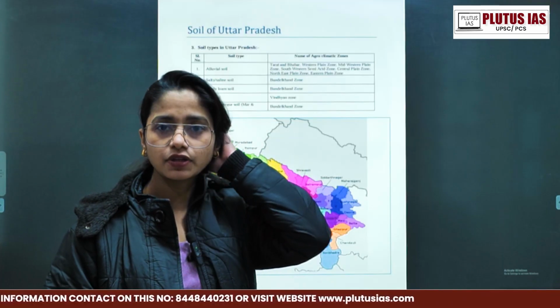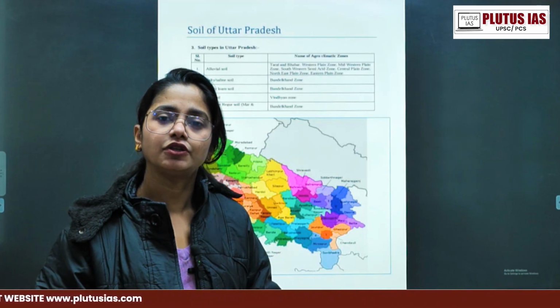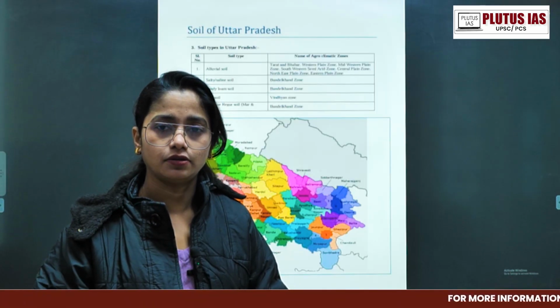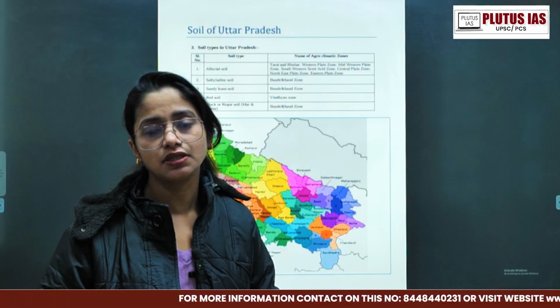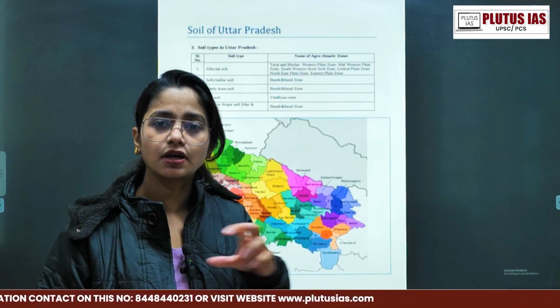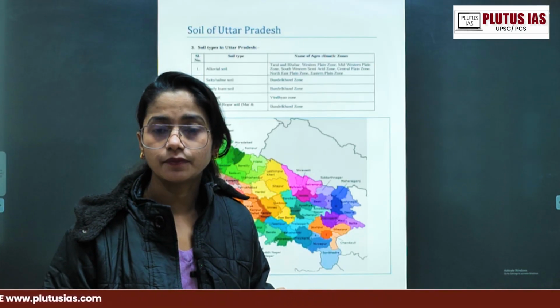Of course, we know that there is an east to west and north to south expansion of UP, and accordingly, as we have already talked about the agroclimatic zones, it is mainly divided into three regions, right? That is your Bhabar and Tarai, then the Ganga plains, then the Ganga-Yamuna plains, and then we have talked about southern UP.